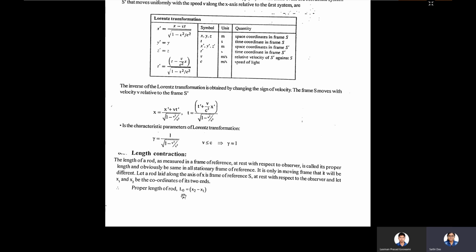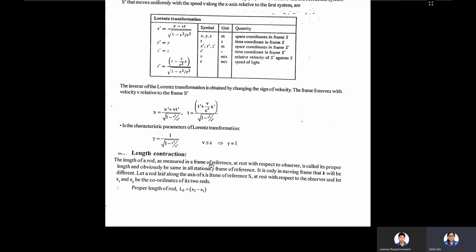An inertial frame is a frame moving with constant velocity, and a non-inertial frame is a frame moving with varying velocity, that is, having acceleration or deceleration. Here in the special theory of relativity, we shall only consider constant velocity reference frames, that is, inertial reference frames.